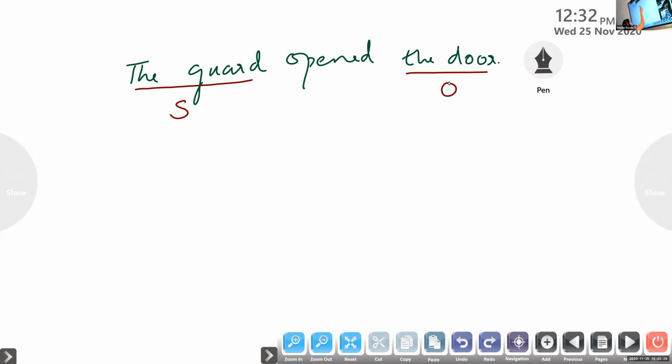Tell me the verb of the sentence. Opened. Excellent. Is it a finite verb? Yes, ma'am. Tell me the tense of the sentence. Opened. What is it? Anlin, tell me the tense form. Simple past, ma'am. Louder. You said the right answer. It is in? Simple past. Very good. It is in simple past. So we got the tense form.